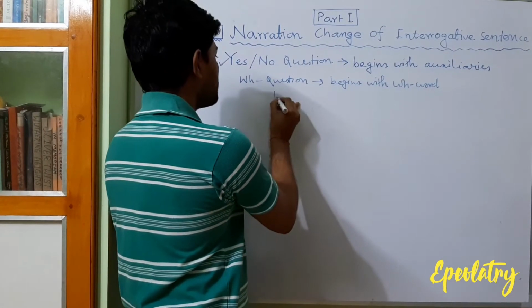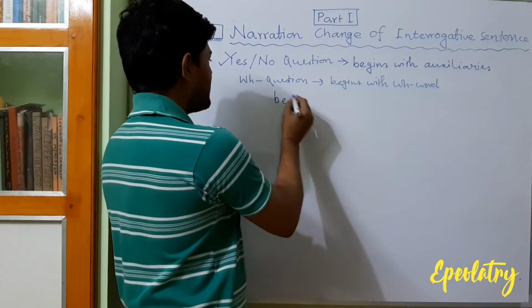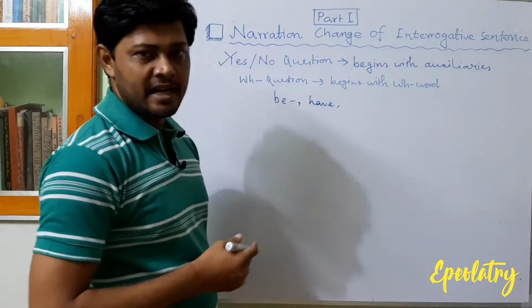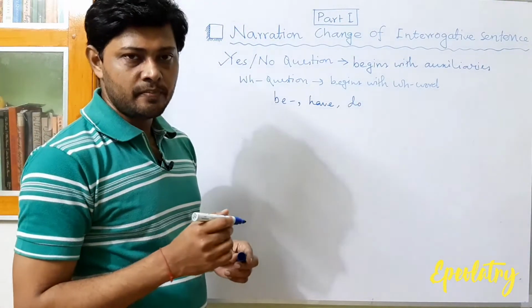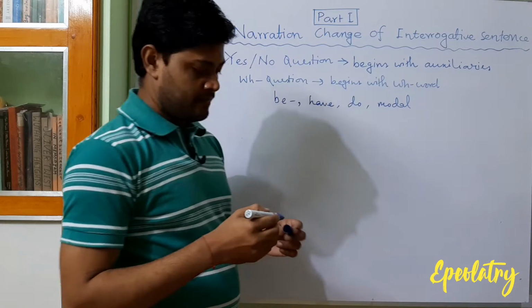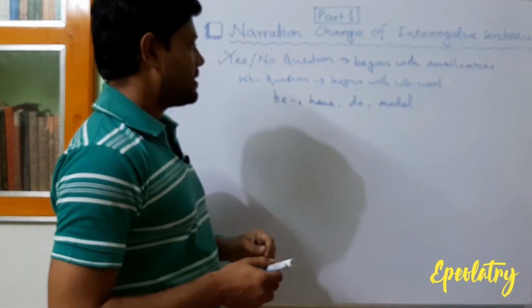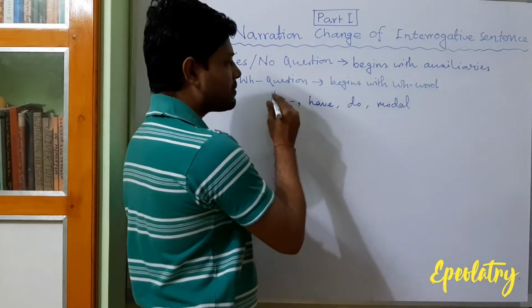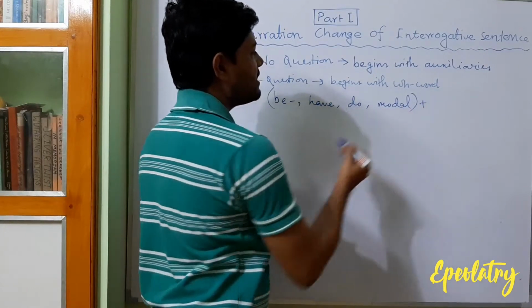Auxiliaries may be be verbs, that means am, is, are, was, were. We can have have, has, had as auxiliaries. We can have do, does, did as auxiliaries, and we can also have modal auxiliaries. Okay, so the yes/no question begins with an auxiliary verb. So at the beginning of the yes/no question, we find any of these auxiliary verbs.